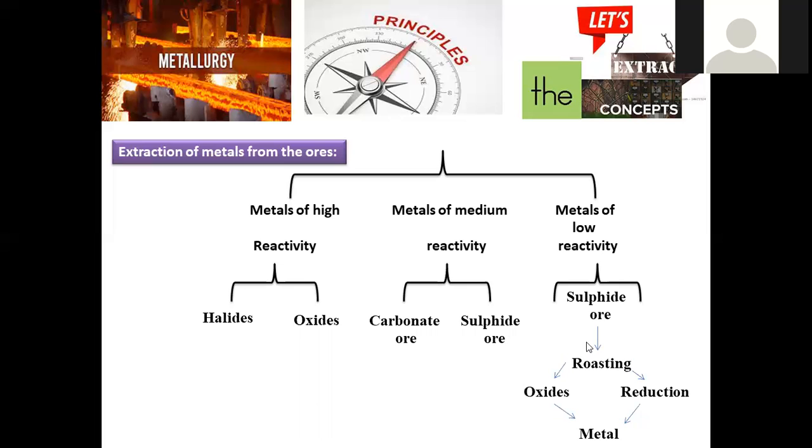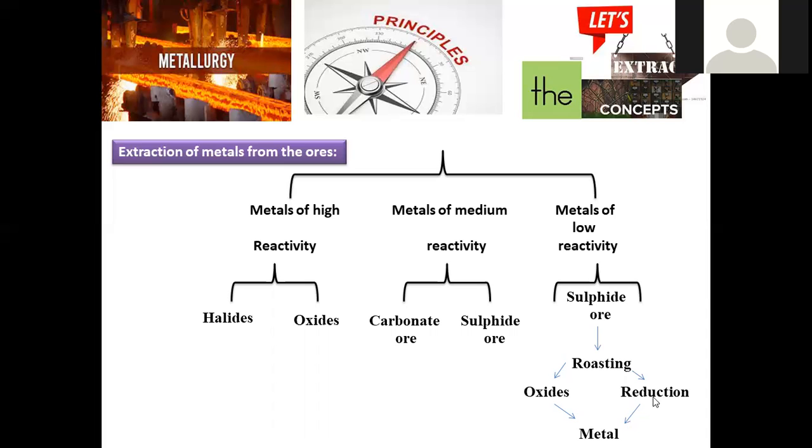And metals of high stability are the sulfides, and they are subjected to roasting and further oxidation. So by this roasting process, what happens? Metal sulfides are converted into metal oxides. For example, if we take silver sulfide, by the roasting process it is converted into silver oxide. That is nothing but an oxidation process, right? So conversion of sulfide into oxide, because oxide will be generated.